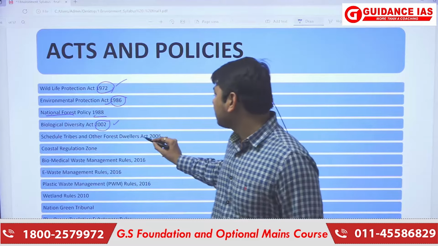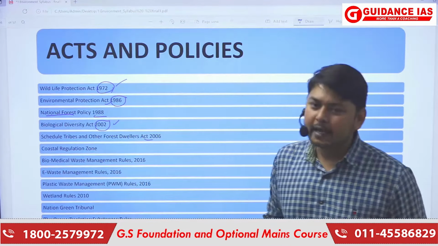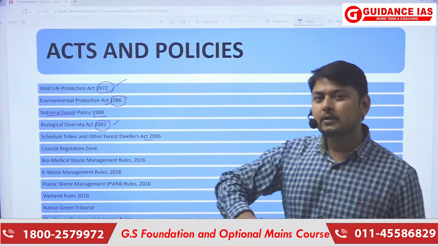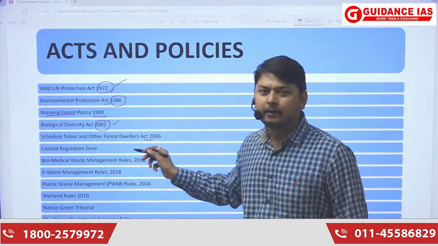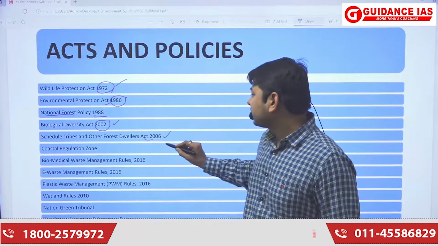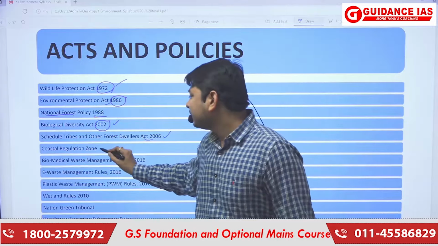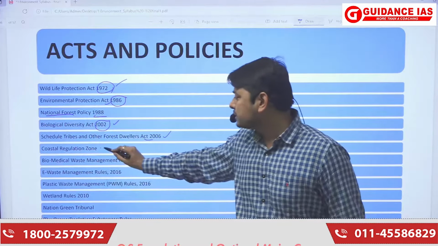Then after that there was the Scheduled Tribes and Other Forest Dwellers Act 2006, and there was a recent amendment to it done in 2018. So it led to the passing of this act. After that, there were different issues related to coastal zones.